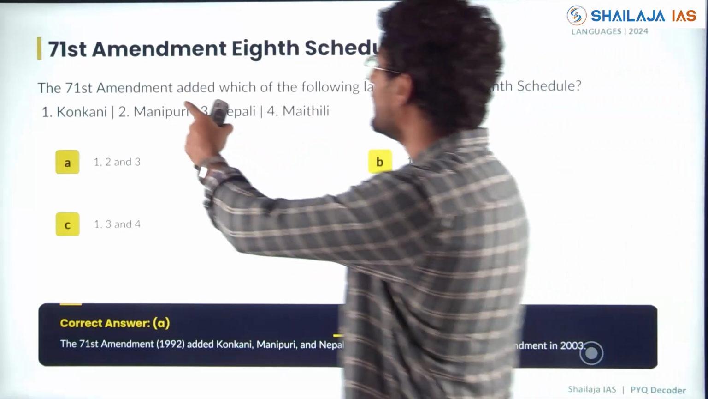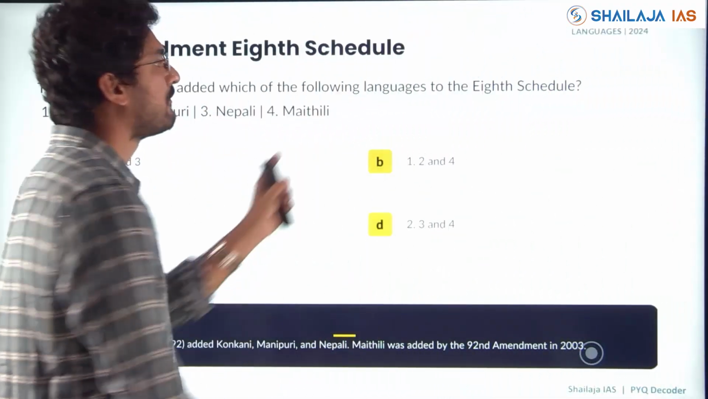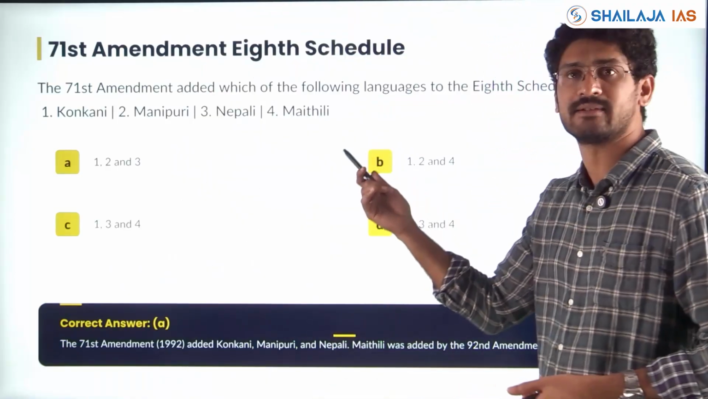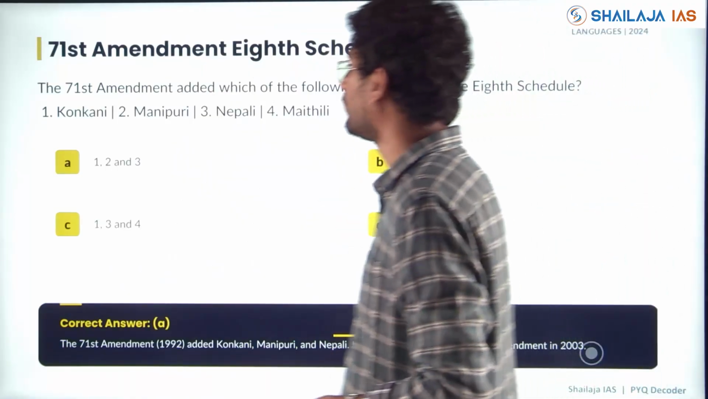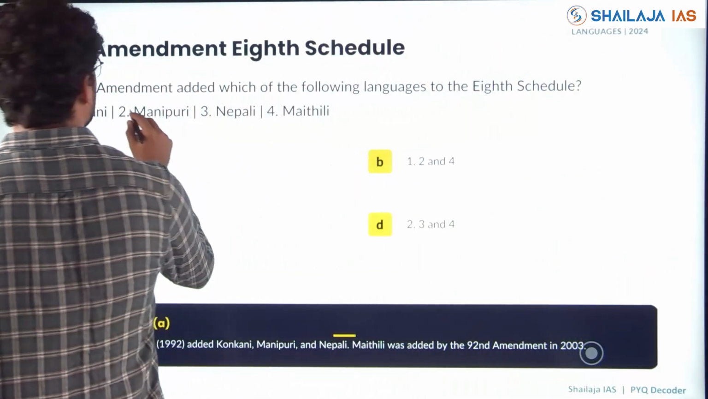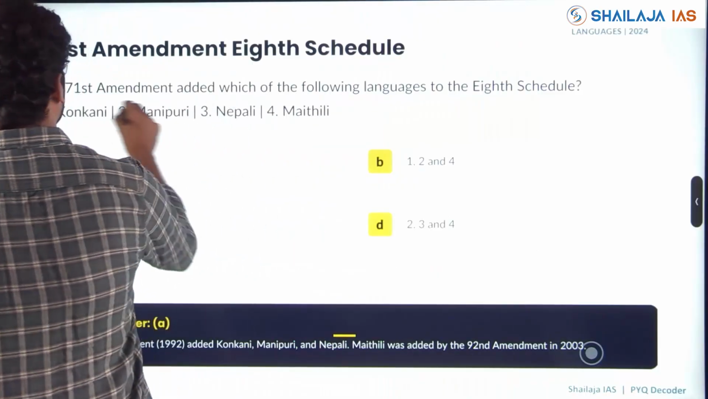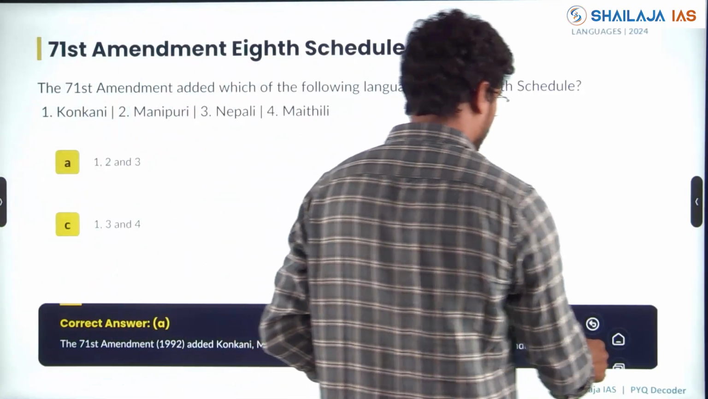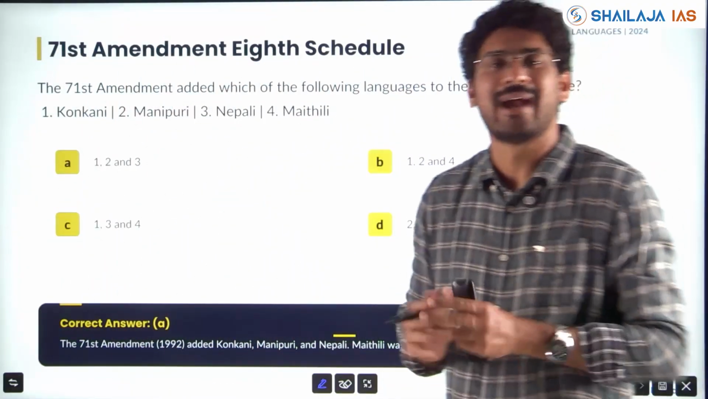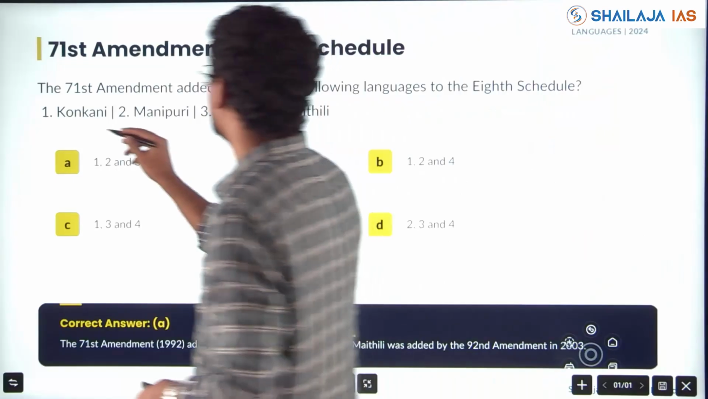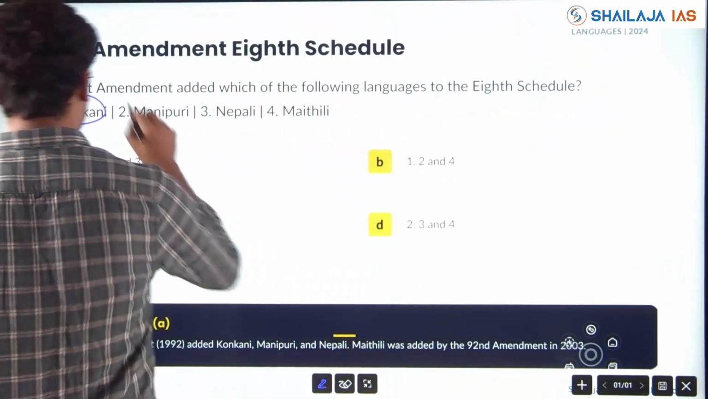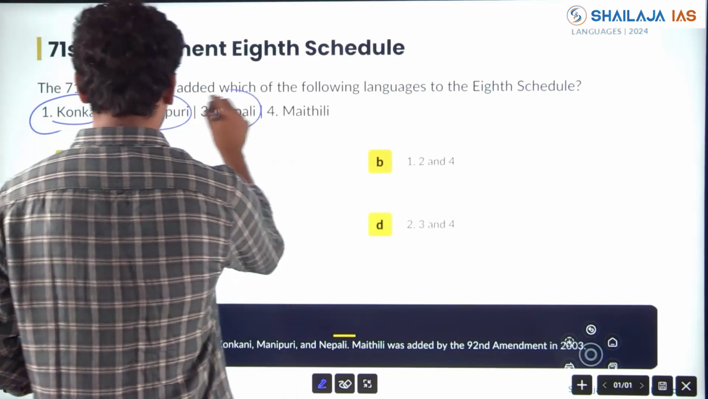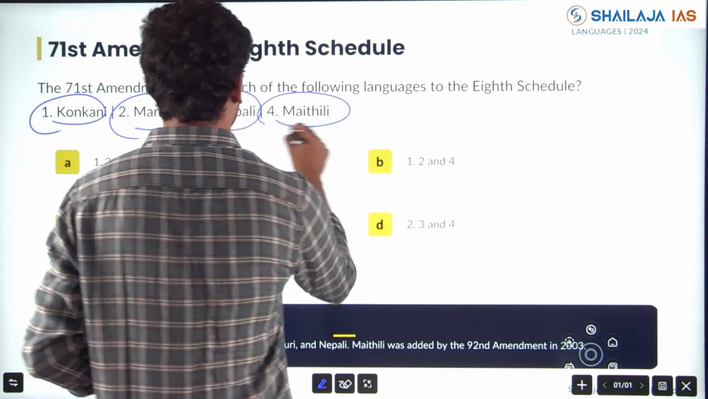In which way did the 71st amendment add which of the following languages in the 8th schedule? Originally there were 14 languages. Now there are 22. So which one was added in the 8th schedule with respect to the 71st amendment? Konkani, Manipuri, Nepali, Maithili.